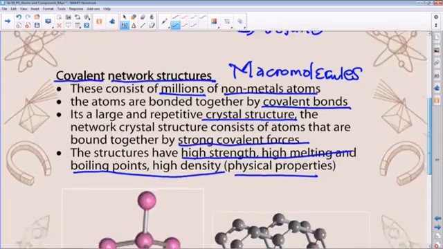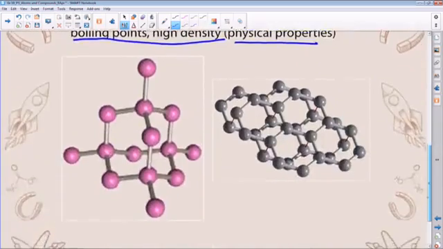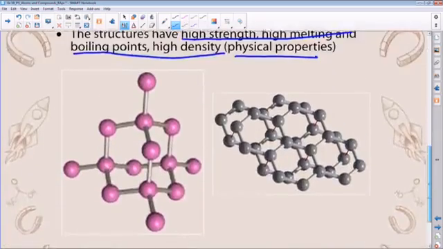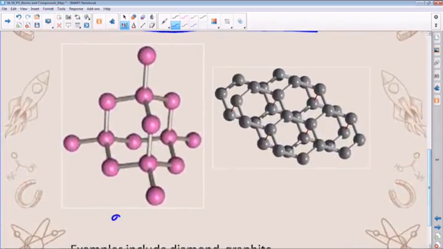Now, let's look at the typical examples of these macromolecules. If you check, here we've got a structure. This represents diamond. Diamond is a hard material, remember we said it's also used for cutting tools, because of its relatively high strength. So it has a very useful everyday application.